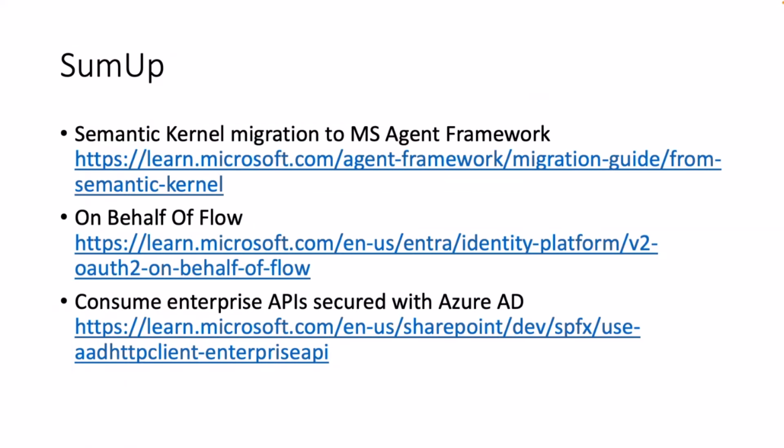So, to sum up, I have wonderful links on learn.microsoft.com. Please read the Agent Framework Migration Guide. Take a look at the on-behalf-of flow. It's very, very important, this flow. And the other thing is consuming enterprise APIs secured with Azure AD. This is a wonderful article. Please use this. Don't hard code any keys in your solution. Use this flow when you have a secure context, because I made it only with the endpoints me and calendar. But you can also use the retrieval API.